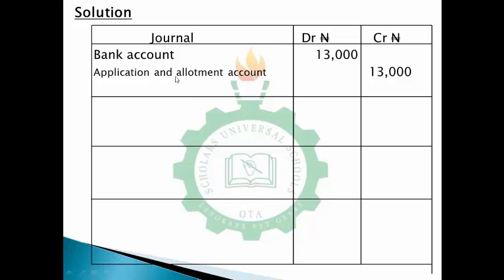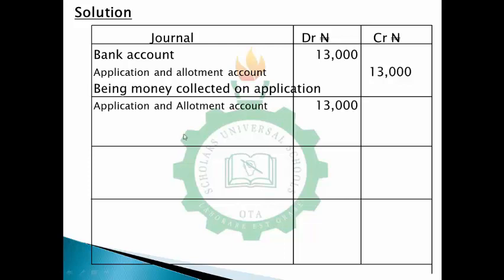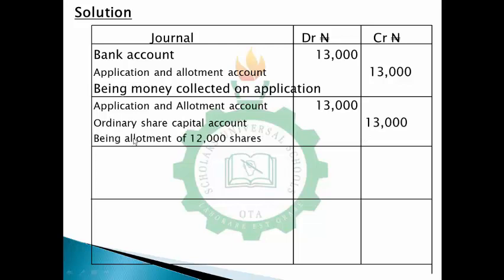Alright, so now what you've done here is you have received money on our application, so you have to give the description here. So you have to give the being money collected on application. After you have received money, the next thing is you have to allot shares to them. When you're allotting shares, you debit applicants because you give them shares, so they will be receiving shares, so you debit the receiver. So debit application and allotment account, that's for the shares, and then you credit ordinary share capital because what you are giving them is ordinary share capital. So debit application and allotment account, then credit ordinary share capital account. That will be being allotment of shares.